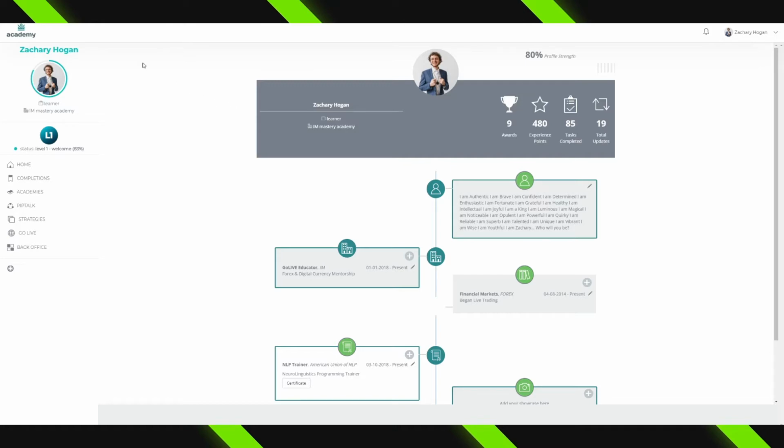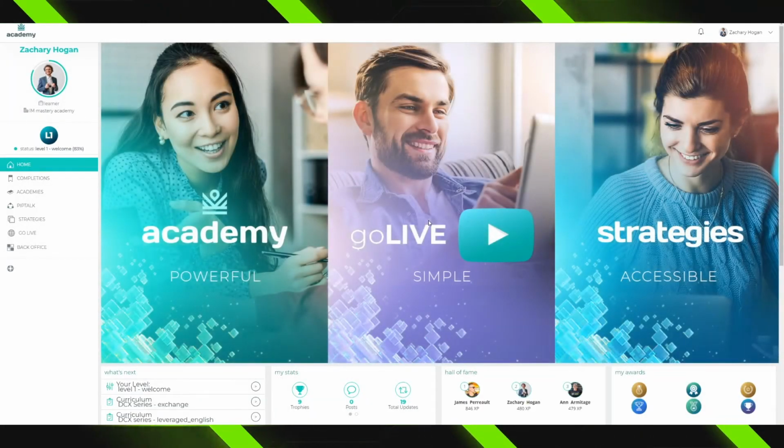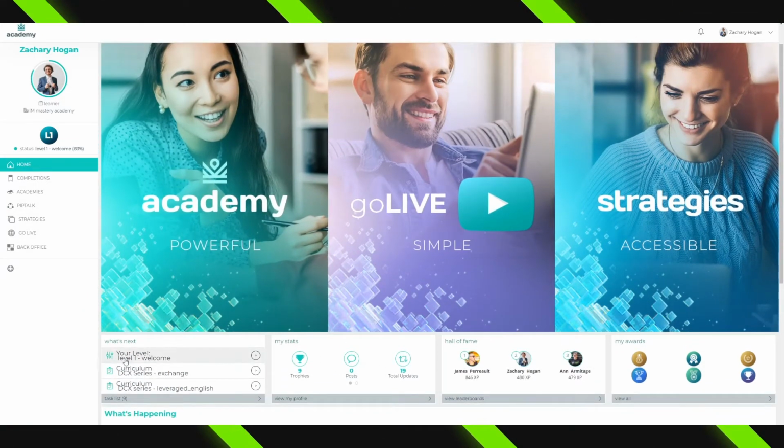If we were to go back to the home page, there are a couple of different areas that we're going to look at right now. The What's Next section basically shows you where you left off. At any time, you're easily able to click, and it's going to give you instructions on what are the next steps for you.